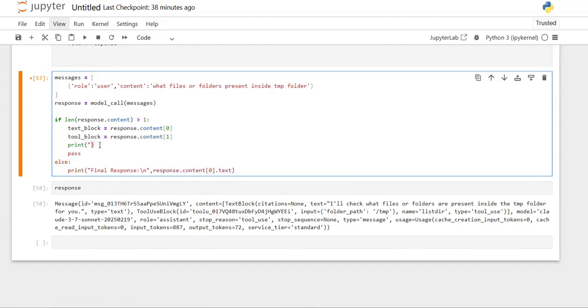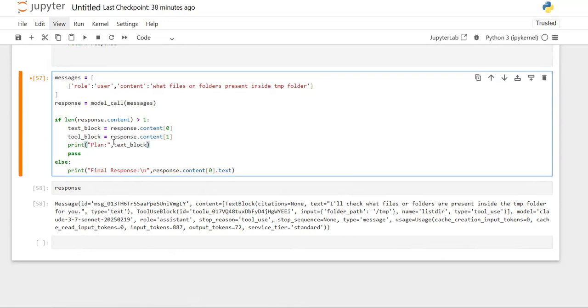So what is this? Since there are multiple blocks, can I say it not only contains a text content, it also contains a tool action? Yes. So that means there will be some plan, right? Action plan? Yes. So I can say this text block is explaining me the plan.